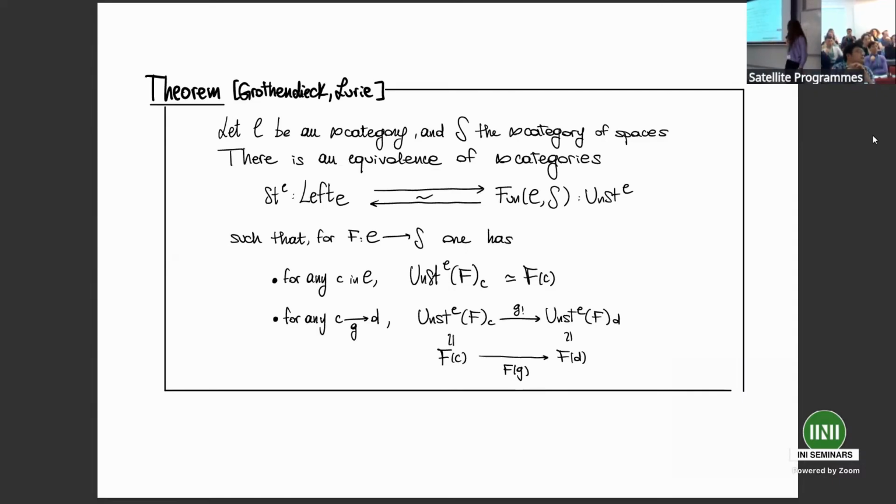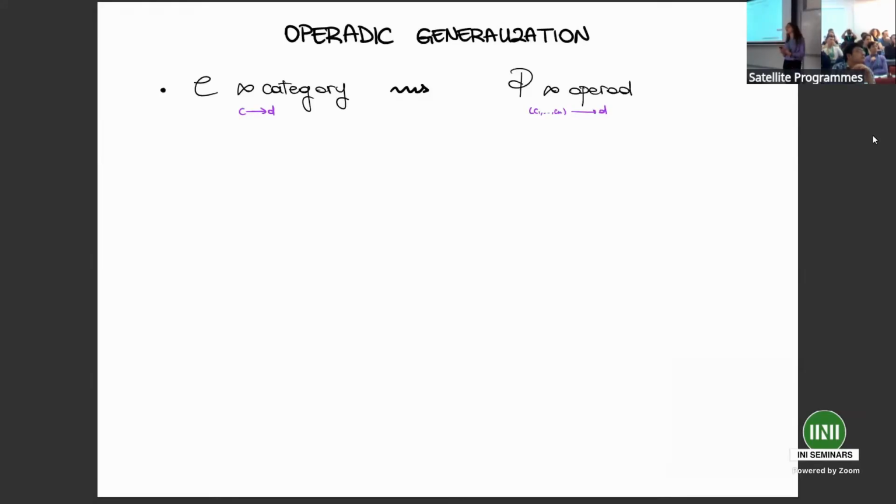So what we want is an operadic generalization of this statement. We are interested in replacing an infinity category C with an infinity operad P. Here, infinity operad means an operad weakly enriched in topological spaces. We are interested in considering not only morphisms from one object to another, but multimorphisms from several objects to another.